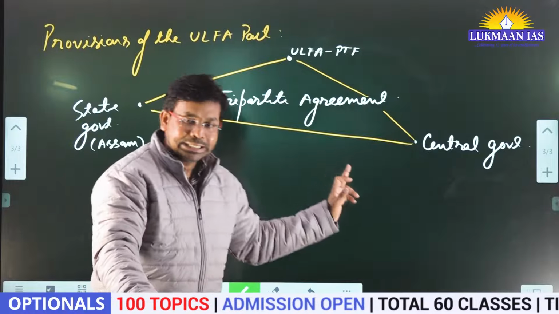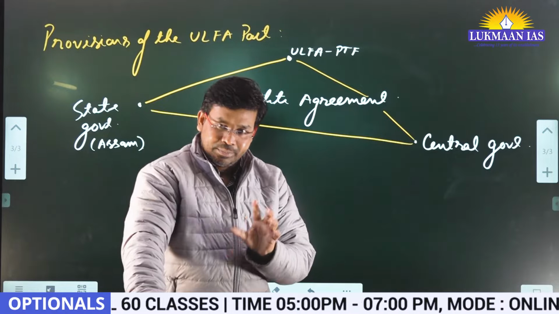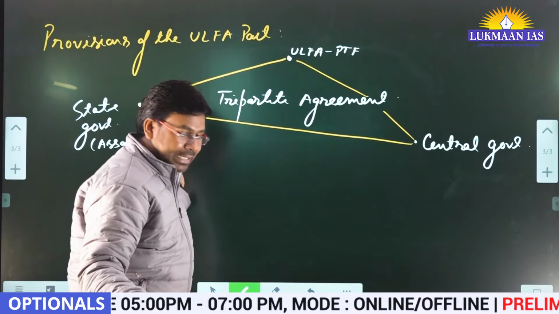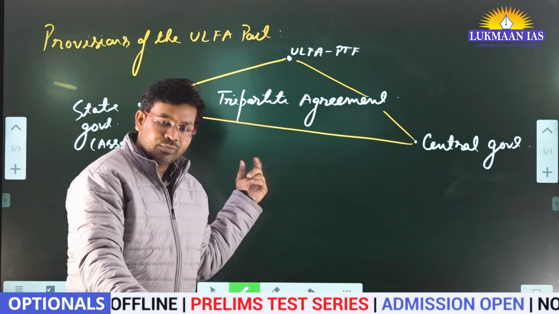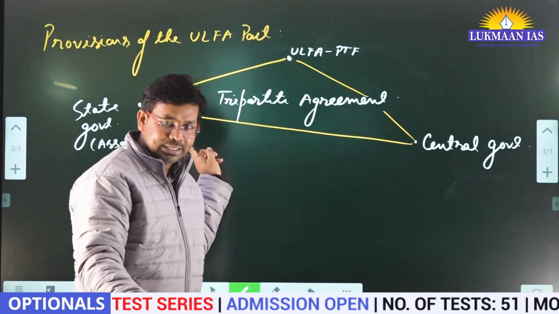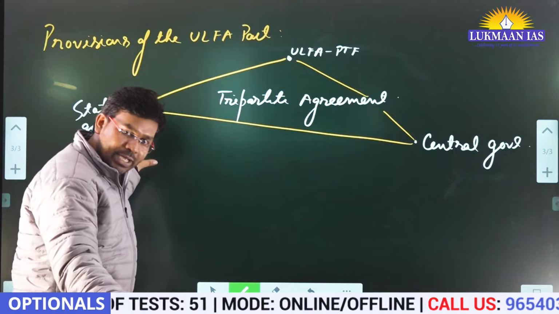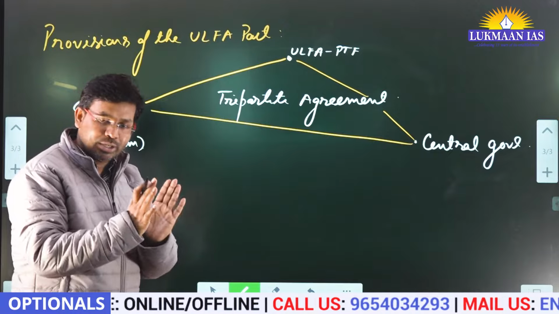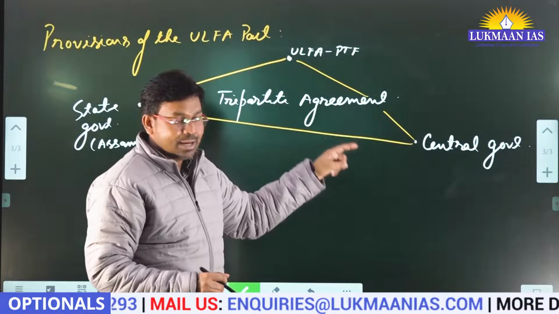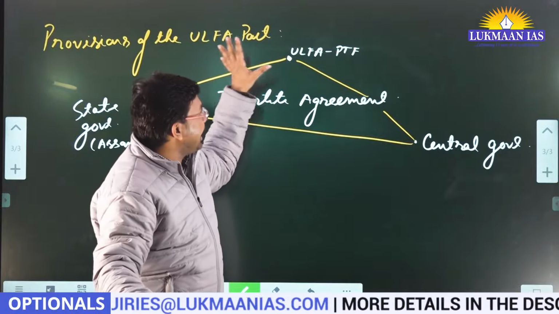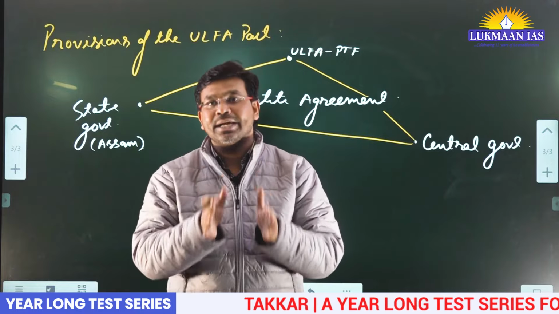Now the state government and central government have put forward some viewpoints that ULFA should do this, this, this. Means some conditionalities have been put by the central government and state government together. Why did both of them come to an agreement with one another? Because in the central government we have the BJP party, and in the state government of Assam we have BJP, right? So they have the same ideology, you're understanding? So they are on the same line. Since they are on the same line, they have put some kind of demand on ULFA. And ULFA also has put some demands. So they have negotiated with one another and reached an agreement, right?